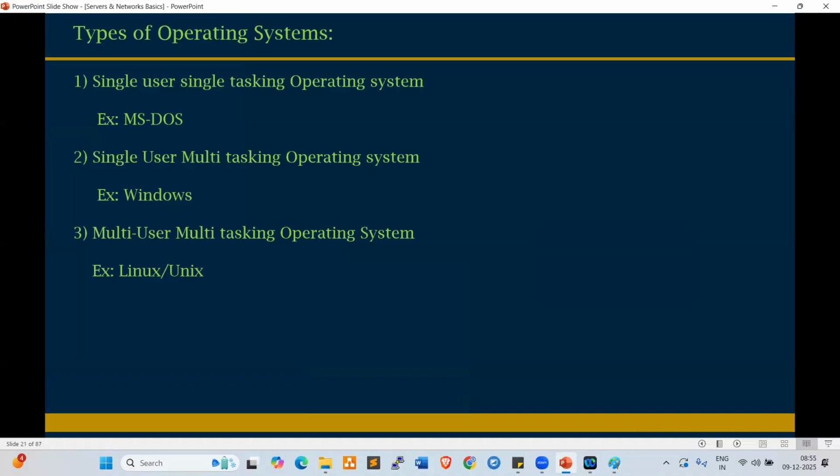While deploying the applications, developers log into the servers, testers log into the servers, and DevOps engineers also log into the servers. They perform their tasks, which is a multi-user multitasking operating system. Multiple users can connect to servers and work on multiple activities.